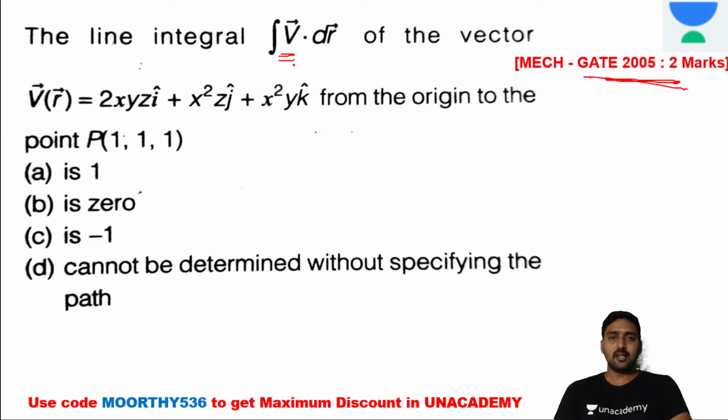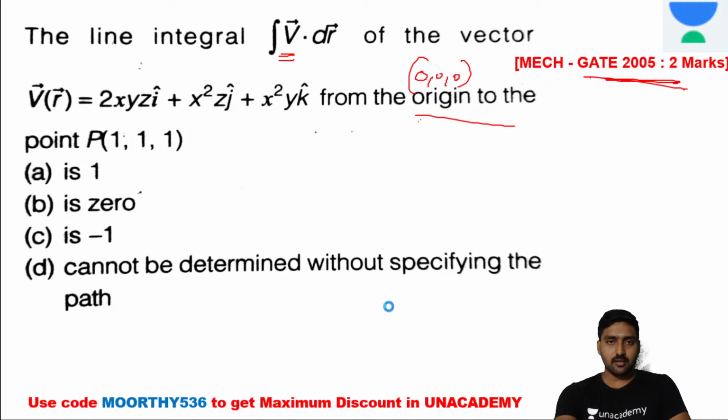The line integral of V vector dot dr vector from origin to P. Origin is 0, 0, 0. Already we have identified the straight line equation for the points from origin to point P, that means 1, 1, 1. So we need to identify its value.